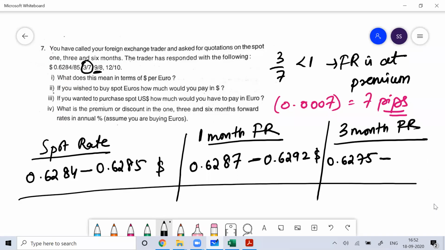Okay, and subtract 8 from the ask quote. 0.6285 minus 8. So you'll get 0.6277. Correct now? 75 plus 8.